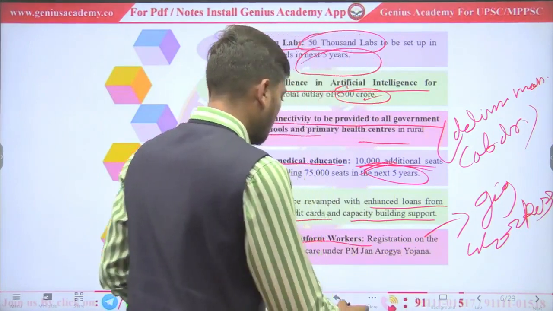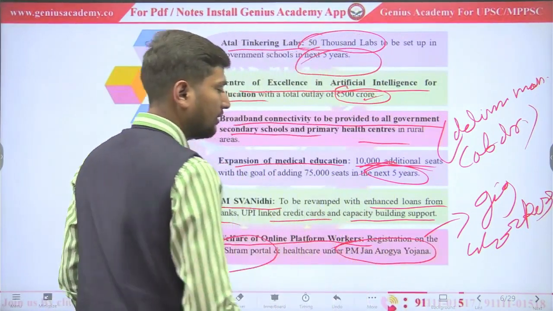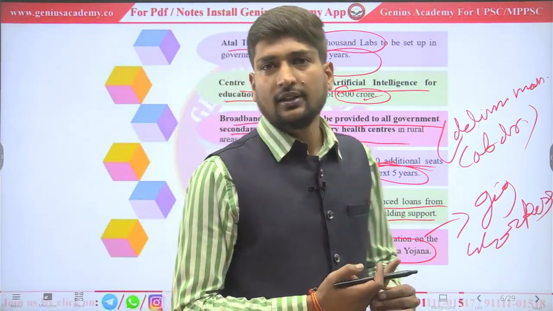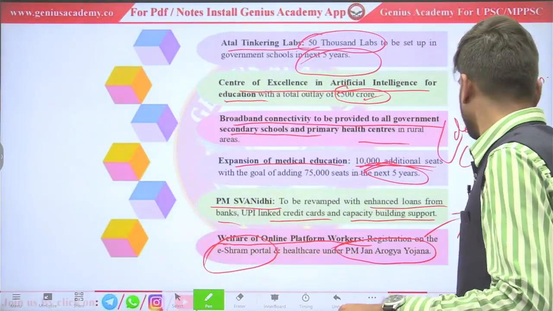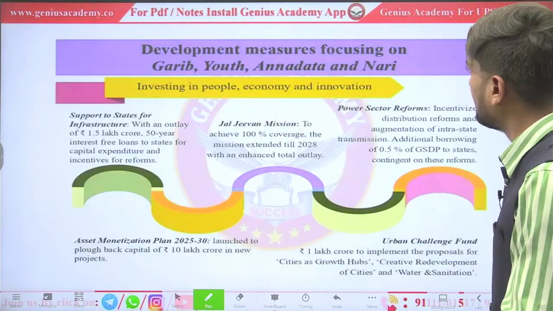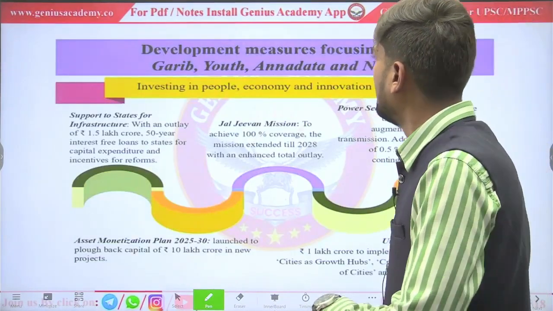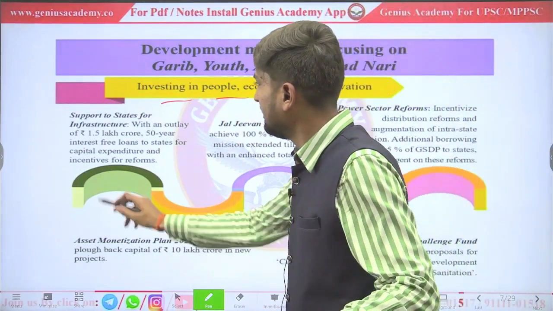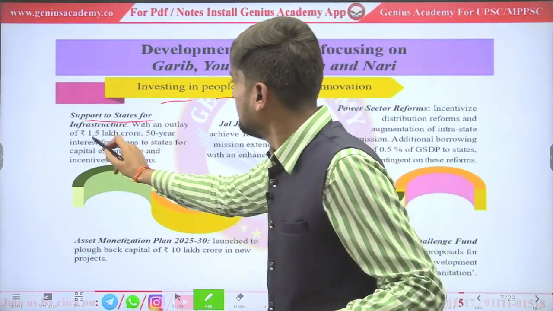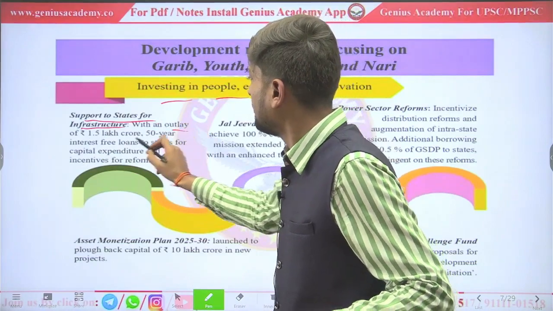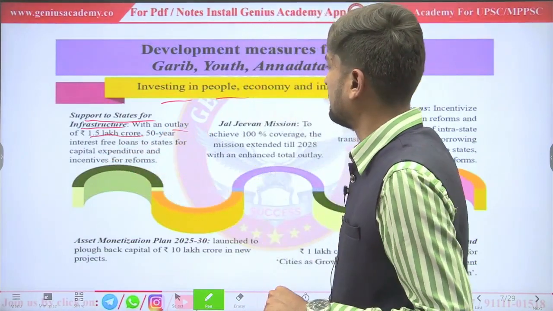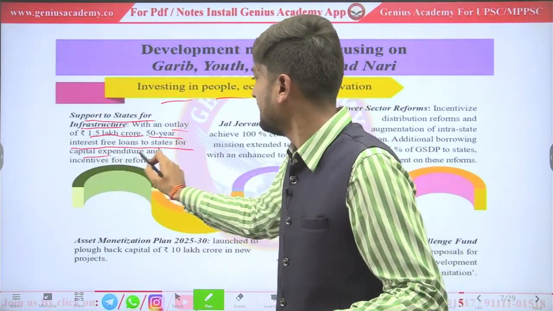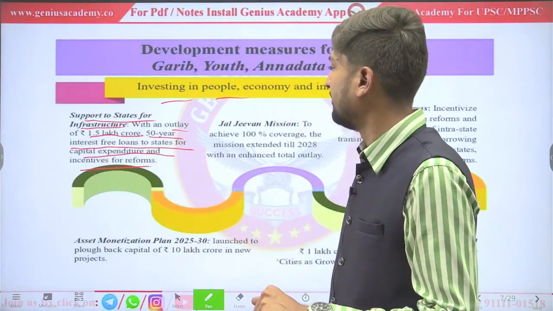And also under the PM Jan Arogya Yojana, government will provide health facilities of up to 5 lakh to these gig workers. Let's look at next. So, still investing in people. Another scheme is support to the state for infrastructure with an outlay of 1.5 lakh crore. 50-year interest-free loans to the state for the capital expenditure and incentive for the reform.